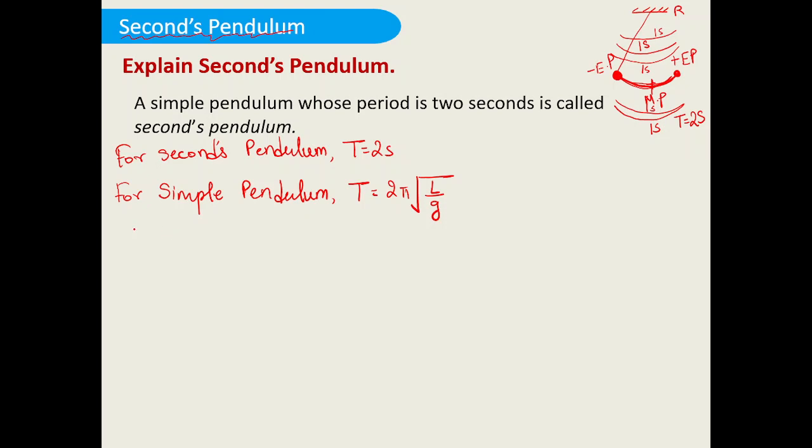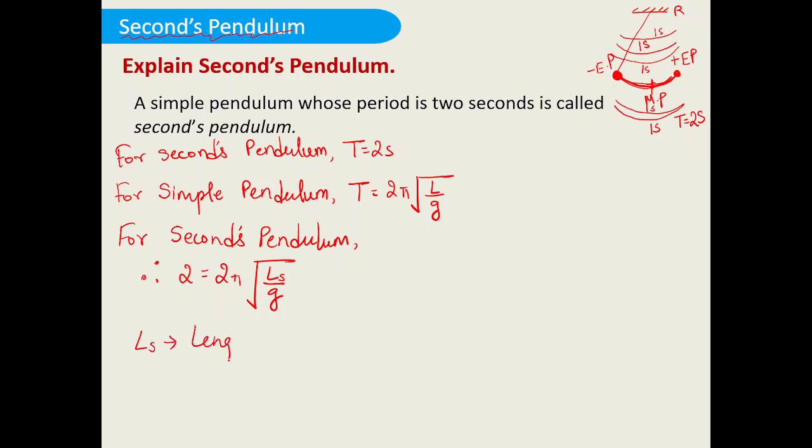Now, for the seconds pendulum, we can substitute the value of T. So T, which is 2, is equal to 2 pi into under root of L by g, where L is represented as Ls. Then what is Ls?